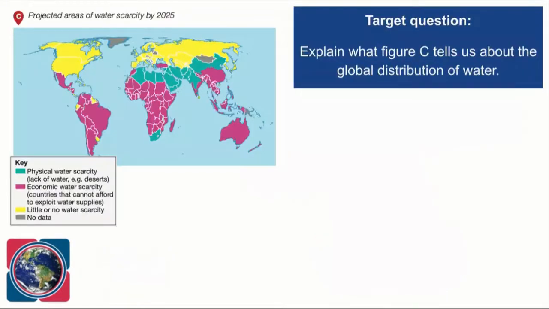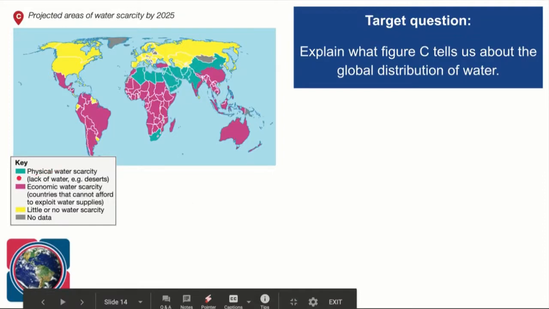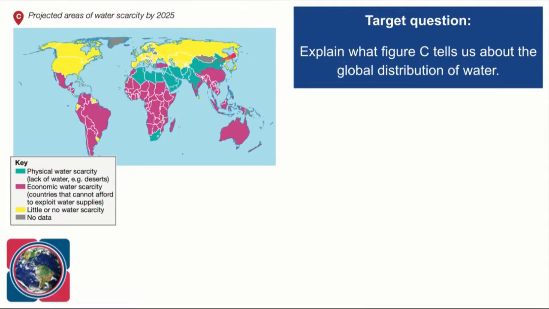Okay then, guys. What I would like us to do now is go back to that original question, which says, explain what figure C tells us about the global distribution of water. So let's just focus on water. I know we've looked at food, I know we've looked at water, and I know we've looked at energy. But let's have a little look and see what it tells us. Here's the map that I introduced you to earlier, which has got the areas of physical water scarcity, economic water scarcity, and areas where there is little or no water scarcity.